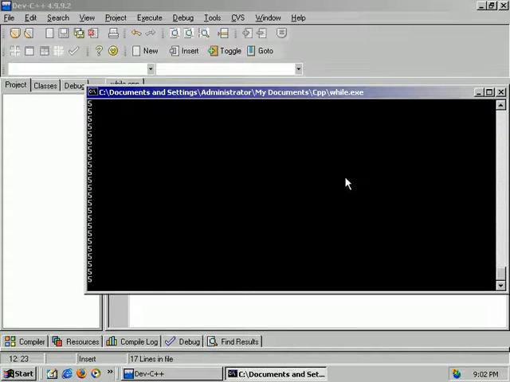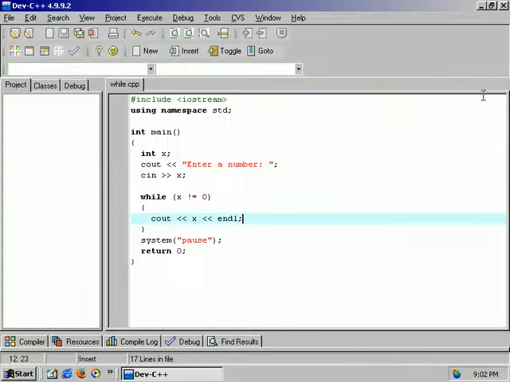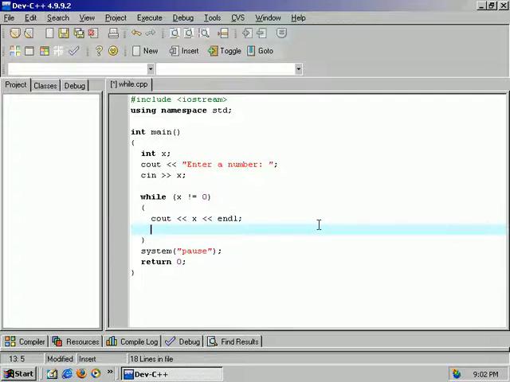Enter a number, 5. It's just going to write 5 forever. So in order to change this, what do we have to do? We will store x as a new value. Let's say for this example, we'll just decrease the value by 1 every time it runs through the loop. There's a couple ways to do this.